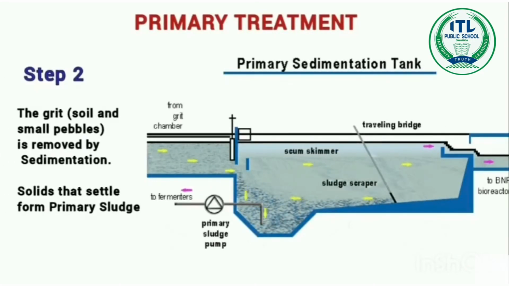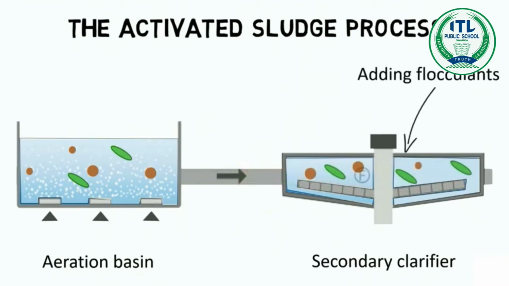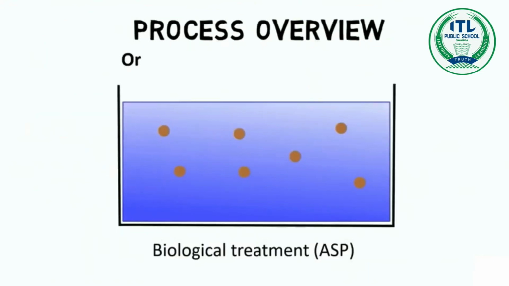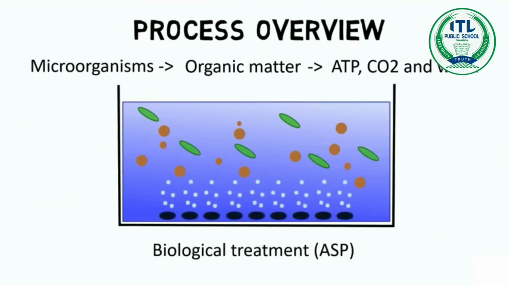The effluent from the primary settling tank is then taken for secondary treatment. The primary effluent is passed into large aeration tanks, where it is constantly agitated mechanically and air is pumped into it. This allows vigorous growth of useful aerobic microbes into flocks or flocculents. Flocks are masses of bacteria associated with fungal filaments to form mesh-like structures. While growing, these microbes consume the major part of the organic matter in the effluent.